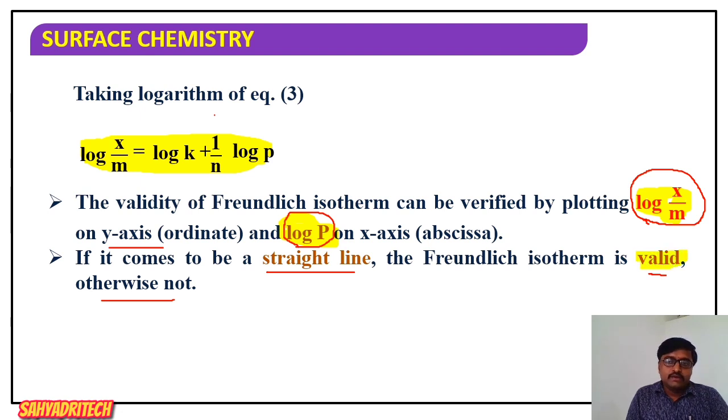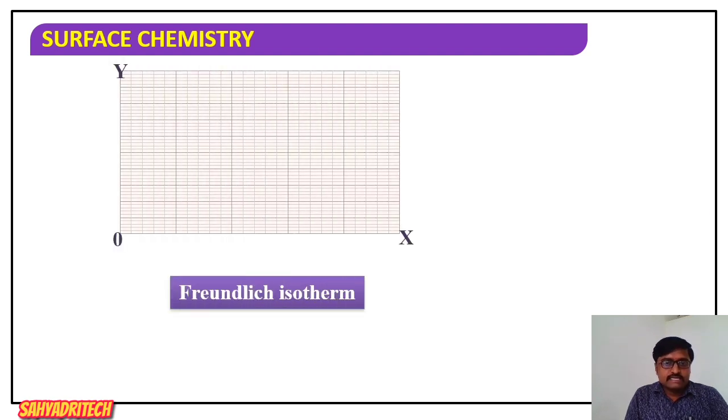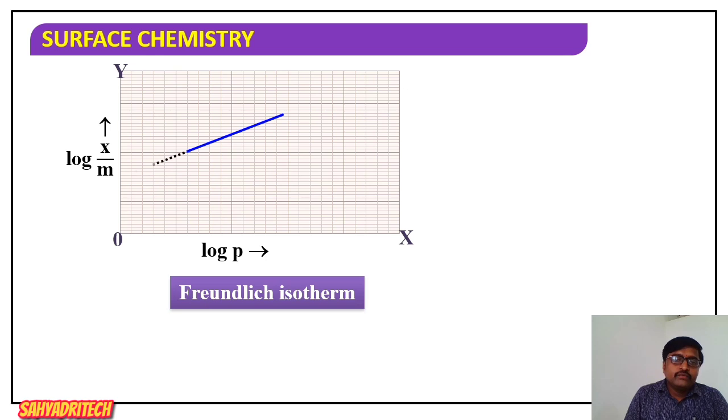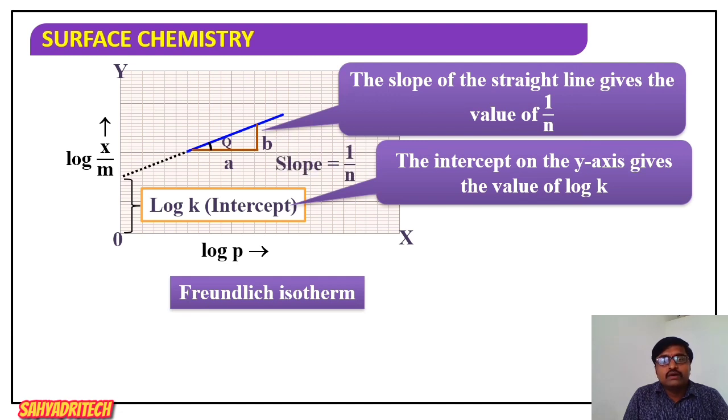Well, when we analyze the graph, say x-axis, y-axis coordinates. Now, what I said: y-axis is log of x by m. What about the x-axis? Log p. So when we plot a graph of log of x by m versus log p, what is the nature of the graph? We should get a straight line, with intercept equal to log k. And what about the slope? The slope of the straight line should give the value of 1 by n.